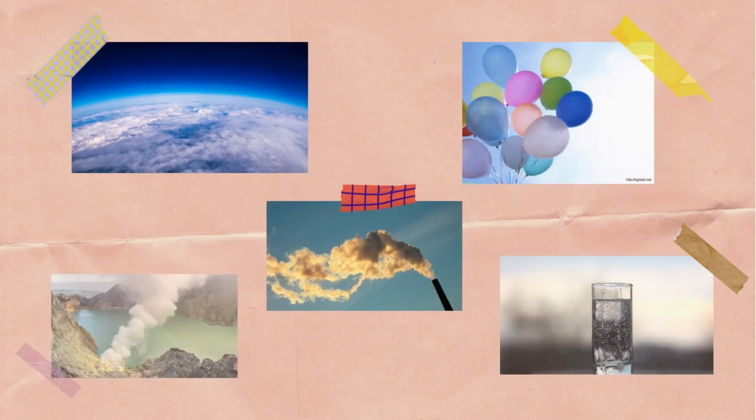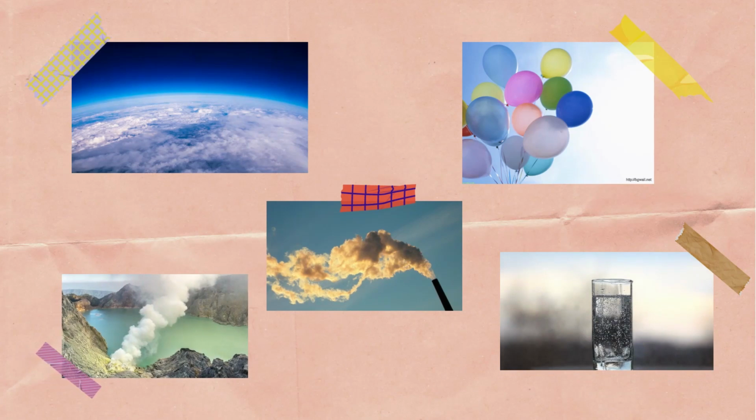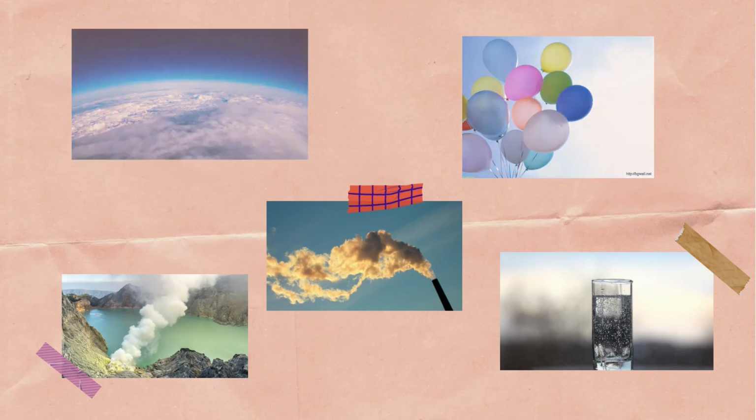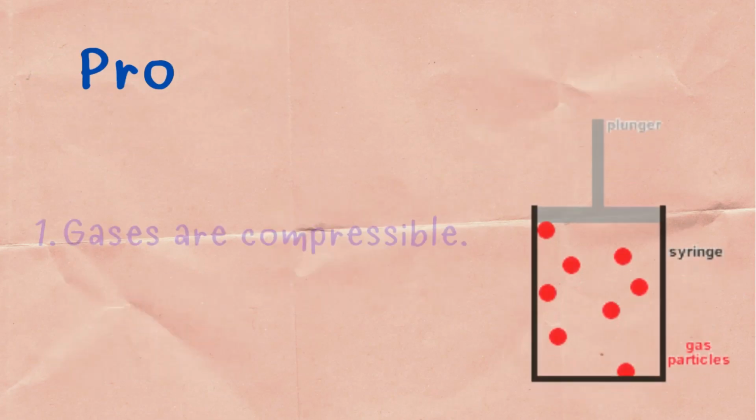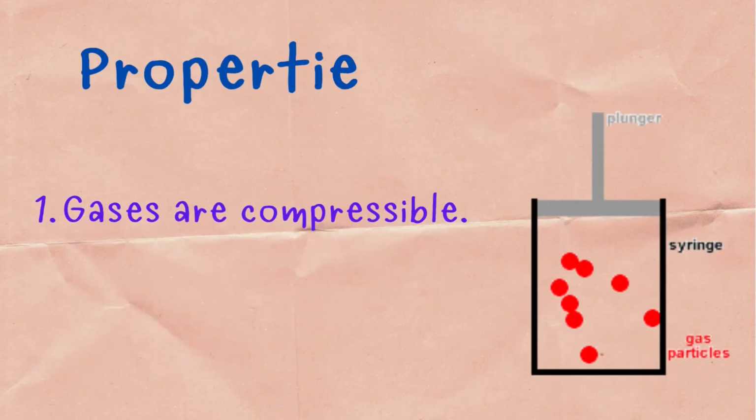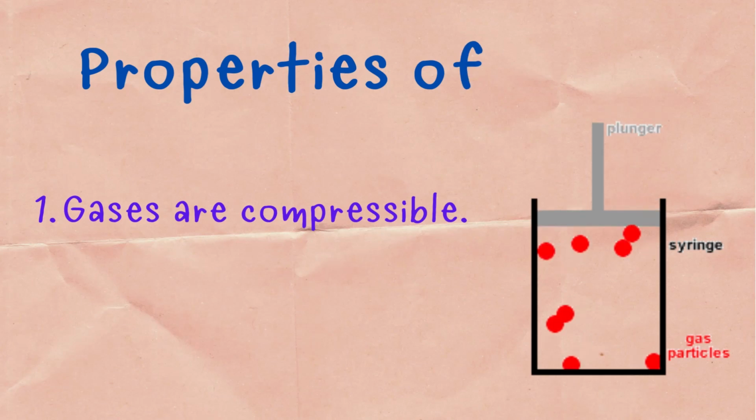As we all know, gas is everywhere around us. One good example of this is the atmosphere. It is a combination of gases like oxygen, nitrogen, and other gases that are very essential to life. Here are some general properties of gases. 1. Gases are compressible.